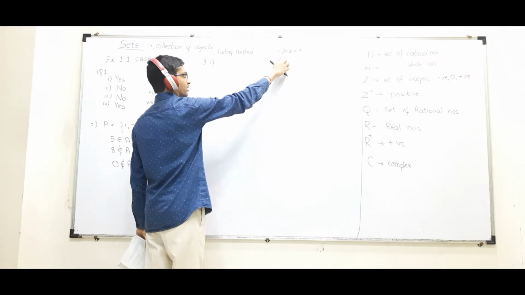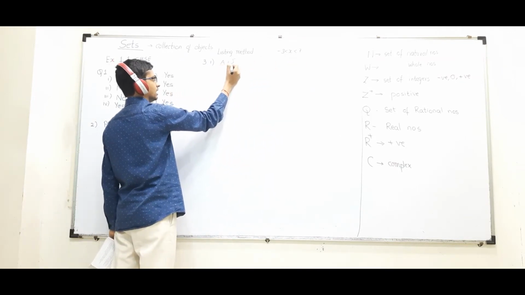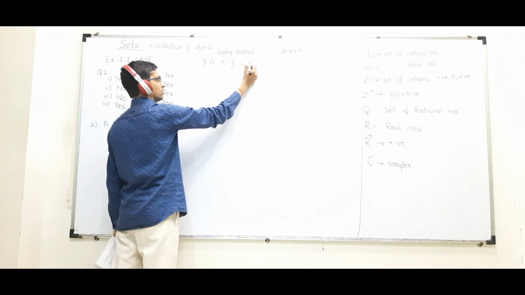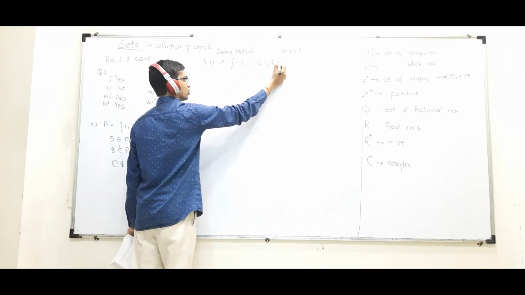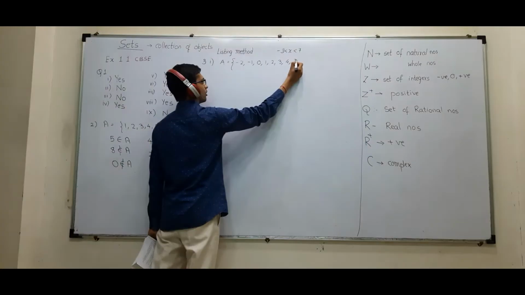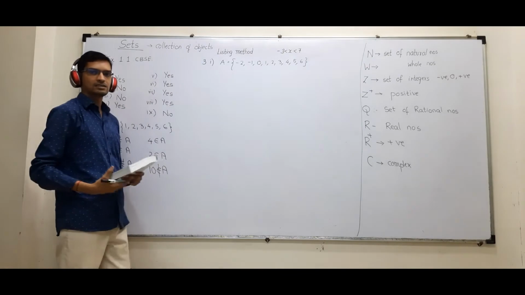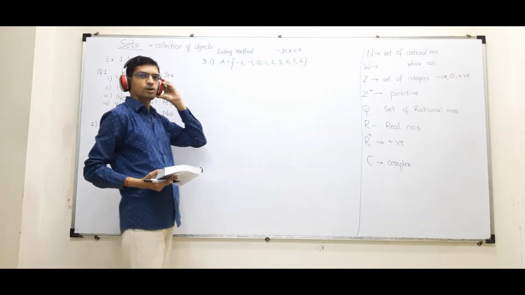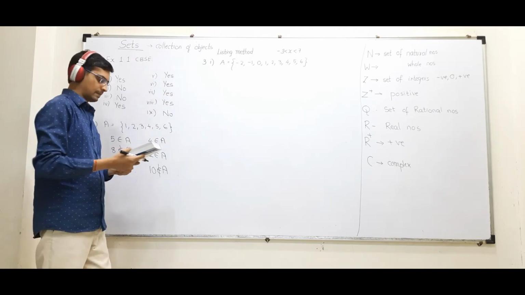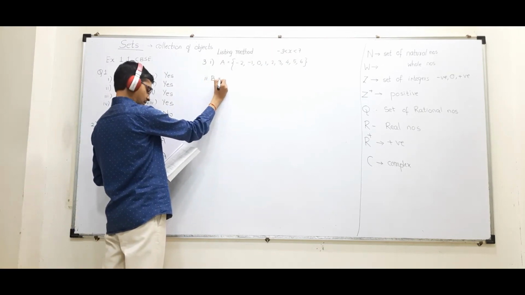Since I am talking between minus 3 and 7, my set will be minus 2, minus 1, 0, 1, 2, 3, 4, 5, 6. I will not include minus 3 and 7 because there is less than sign only, not equal to sign.